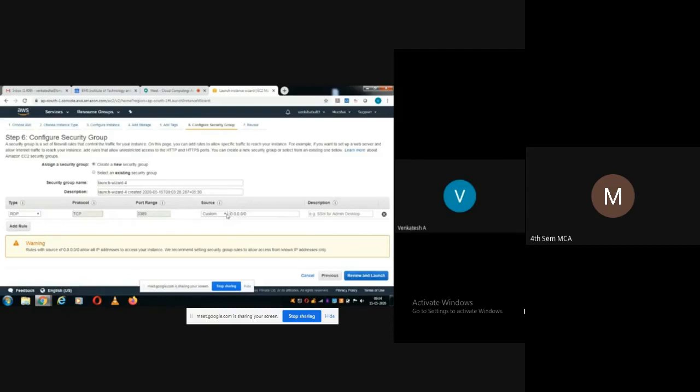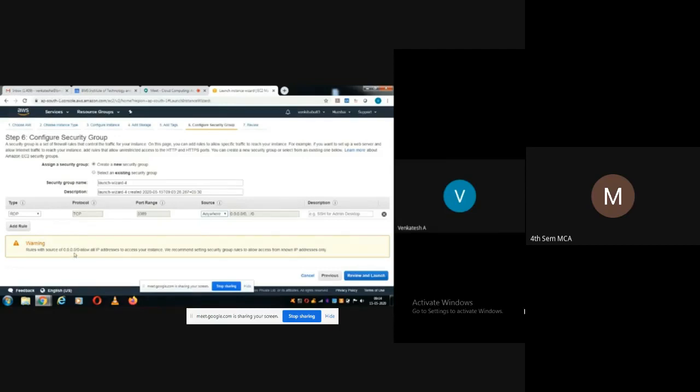Actually, they have given custom here, but I'll select anywhere. If I select anywhere, then using the URL, I can connect to my remote machine from anywhere just by using the browser.